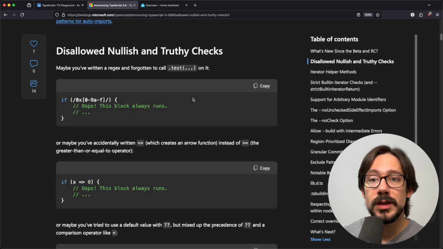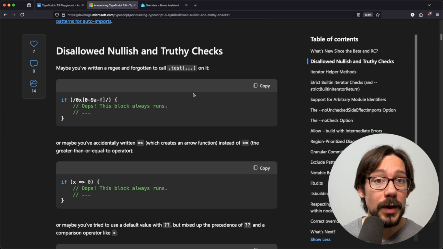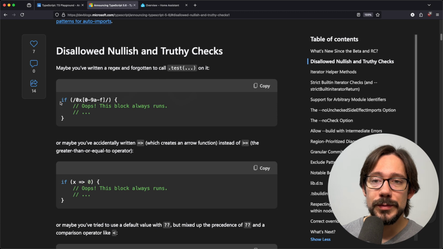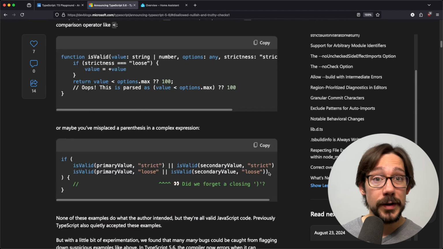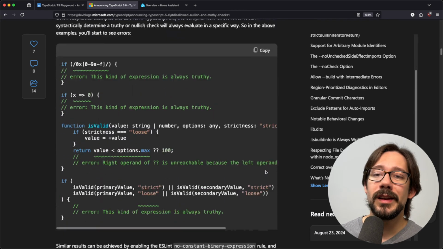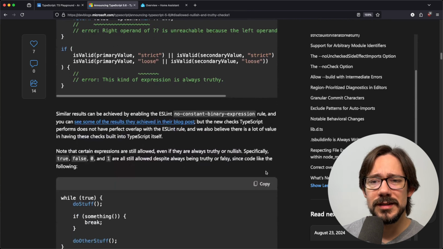However, these nullish and truthy checks that we now get with TypeScript, I think are a really useful way to just catch these really small errors that you might make in your code. The other example they give here is maybe you write a regular expression, but you forgot to call test on it. So that's going to be a truthy value. I think this is a pretty cool new feature in TypeScript that is going to save me a lot of headaches and misunderstandings of bugs.